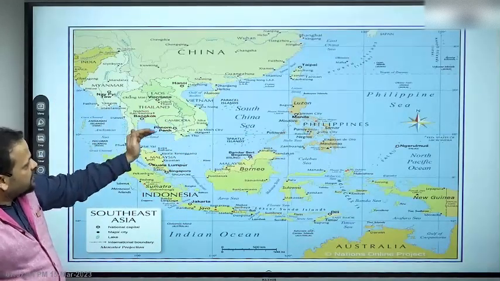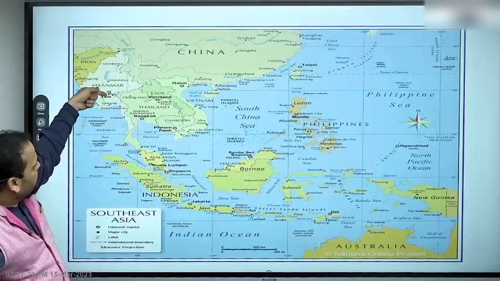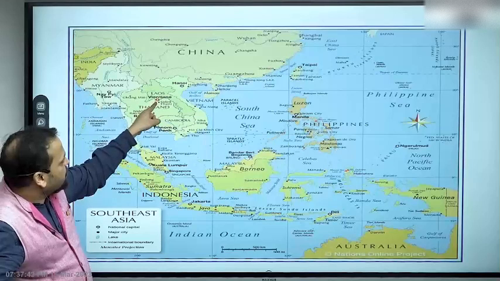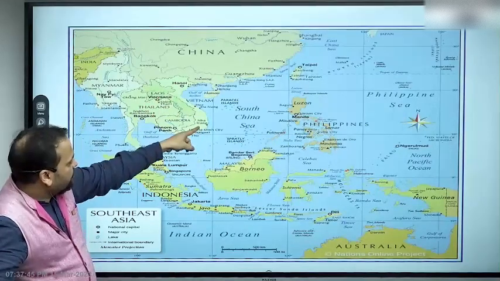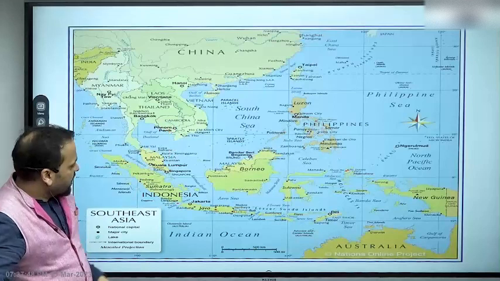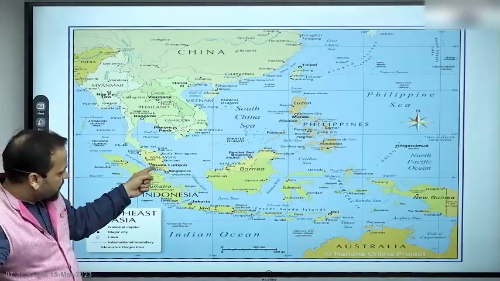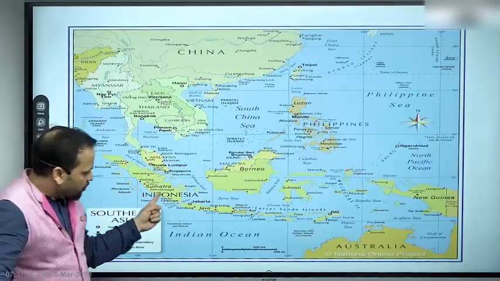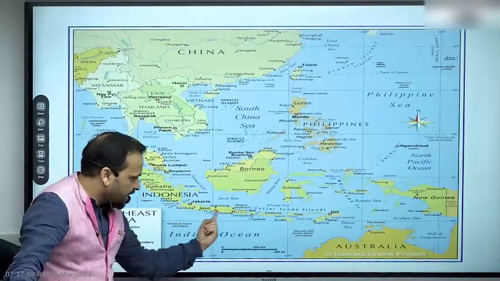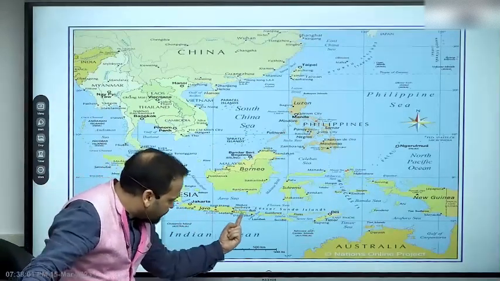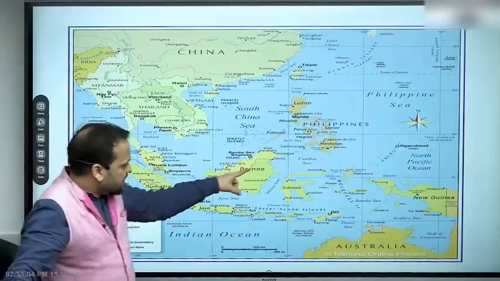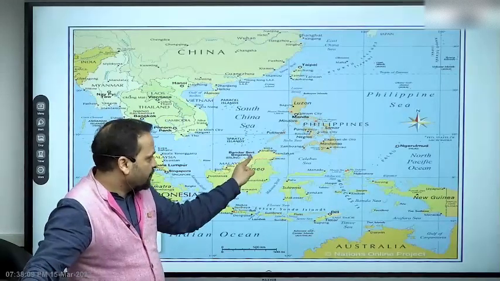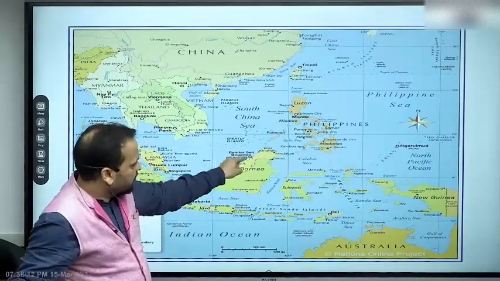Second thing, make a list of the capitals. So the capital of Myanmar is Naypyidaw or Yangon, Thailand's is Bangkok, Laos is Vientiane, Hanoi is the capital of Vietnam, Phnom Penh is the capital of Cambodia, Kuala Lumpur on the Malay Peninsula is the capital of Malaysia. At the tip of the Malay Peninsula is Singapore. All right. The capital of Indonesia is Jakarta, which is on the island of Java. Next to Java is the small island of Bali. This is the island of Borneo. On Borneo, you have one part Indonesia, one part Malaysia. At the tip of it is Brunei. The capital is Bandar Seri Begawan.